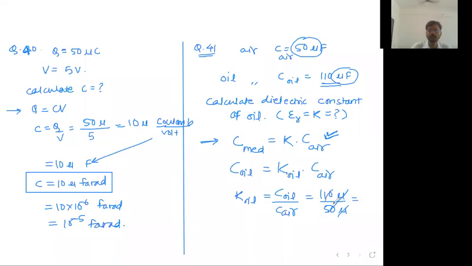11 upon 5 is what? Tell me. 1 by 5 is 0.2. 0.2 into 11 is 2.2. Take your time, understand it, write it, and then reply to me in the chat box, clear and written. Take your time.